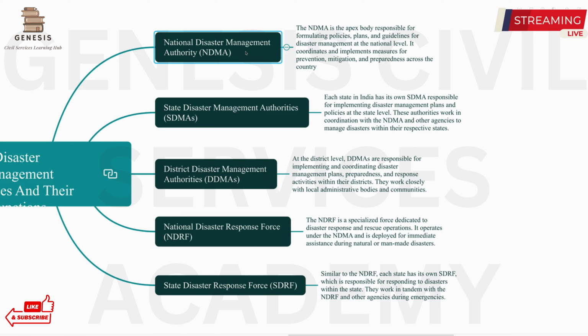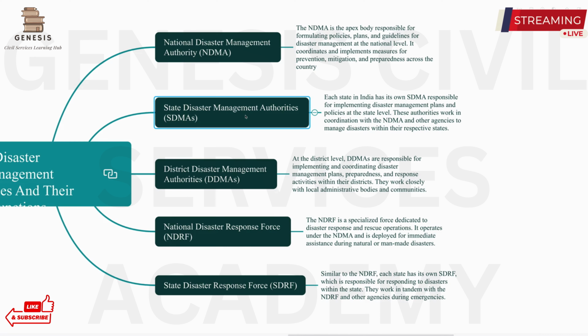This authority formulates and designs the policies about what to do in case of disaster, what the guidelines are, and what the precautionary measures are to be taken by the state and district authorities to mitigate the risks involving the disaster. Now, a similar kind of role is given to the state disaster management authorities.